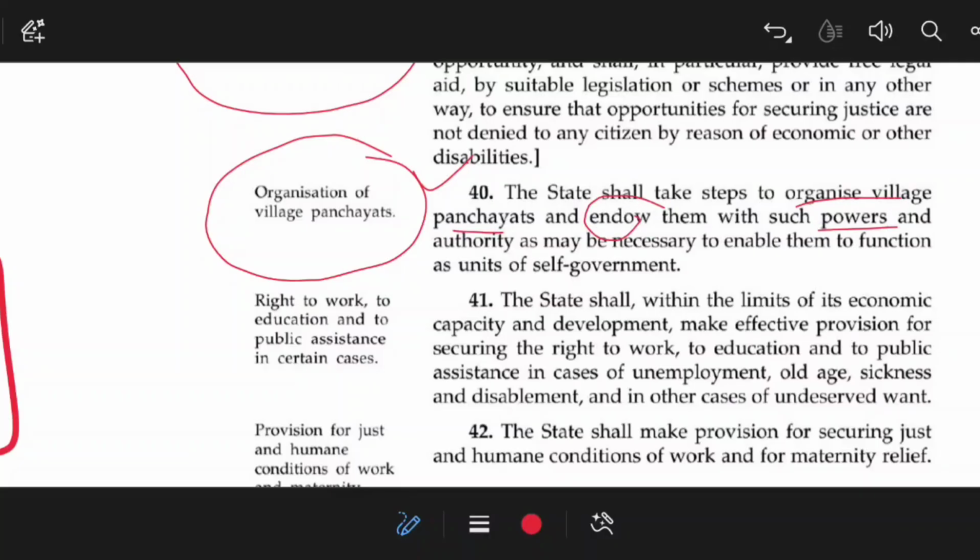As you all know, panchayats got constitutional status by the 73rd Constitutional Amendment Act, and Schedule 11 was also added, which contains 29 items, right? Panchayats can make laws on these 29 items, so they are endowed with such power and authority as may be necessary to enable them to function as units of self-government. That is the basis of Article 40.